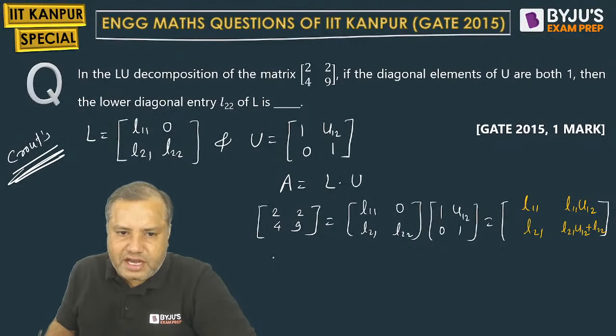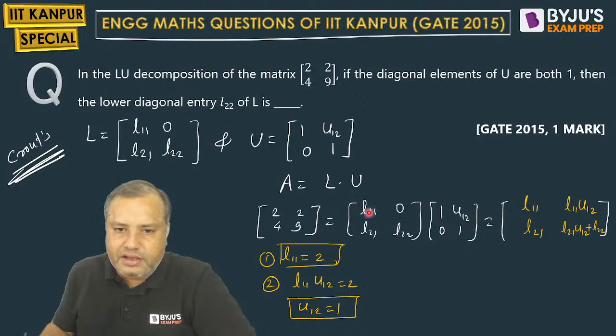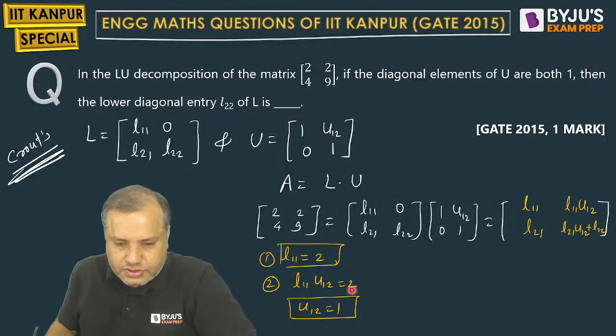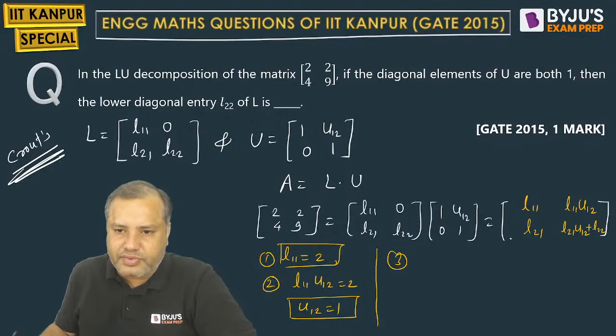Now students, comparing both sides, first comparison, L11 is 2. Then second comparison, please concentrate here. L11 U12 is 2. L11 is already 2, so U12 will become 1. Third comparison, L21 is directly 4.